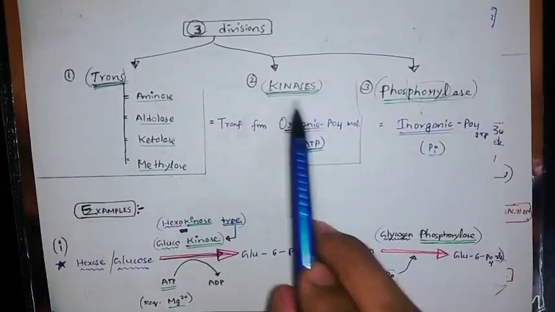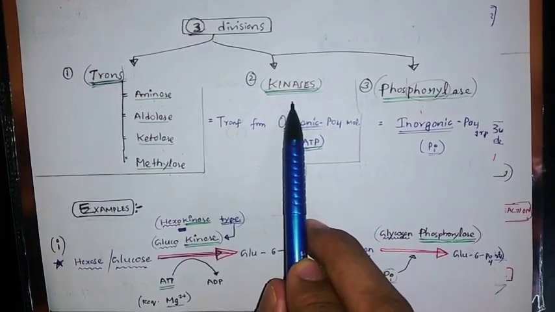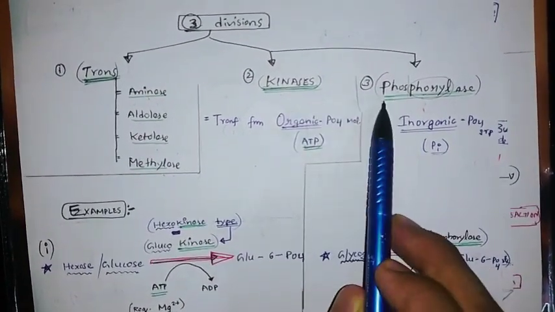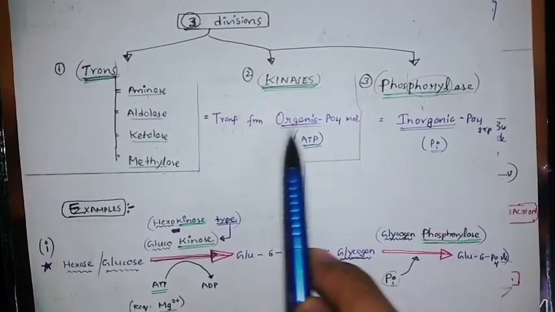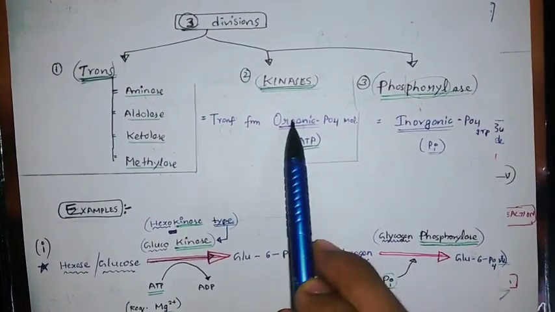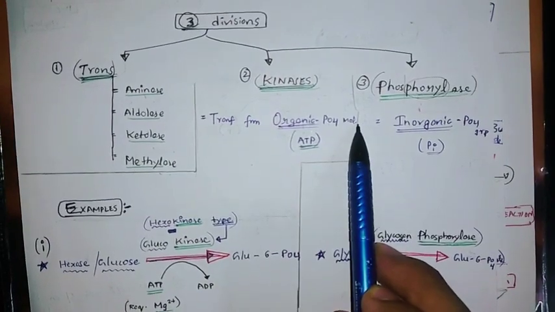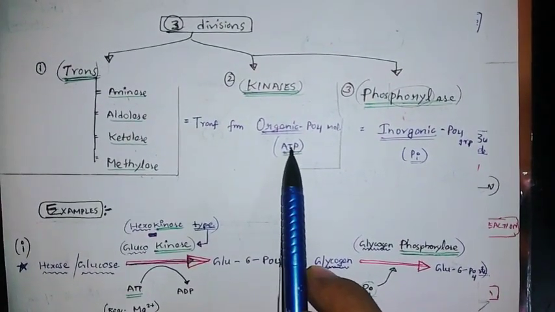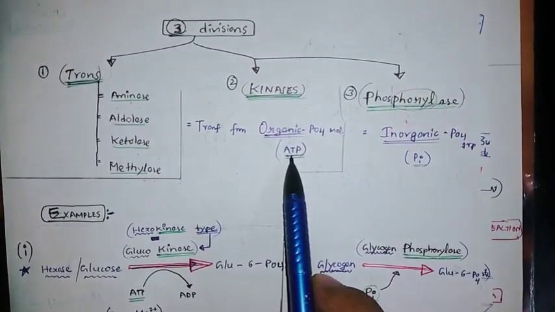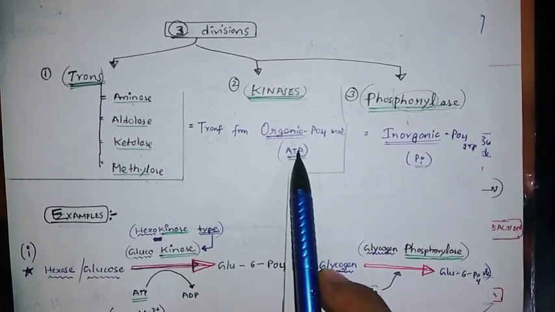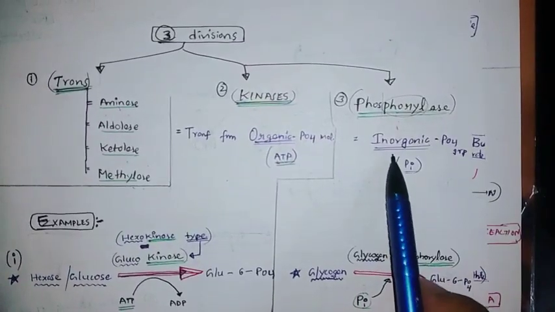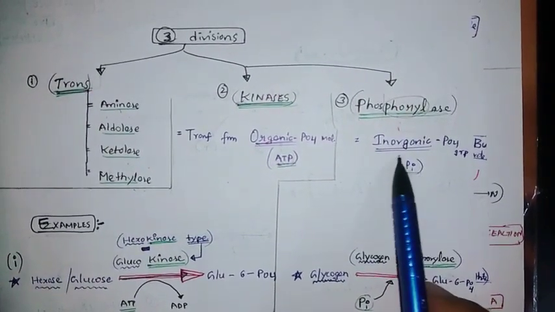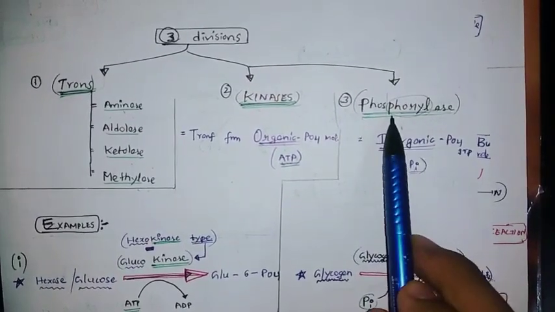But you should remember that these two also come under transferase: kinases and phosphorylases. What is the difference between these two? In kinases, the transfer is from an organic phosphate molecule, like ATP. It means ATP is a must here. When ATP is there, the phosphate molecule is transferred from ATP. In phosphorylase, it is inorganic phosphate, no ATP, only Pi. When this inorganic phosphate is transferred, the enzyme is called phosphorylase.